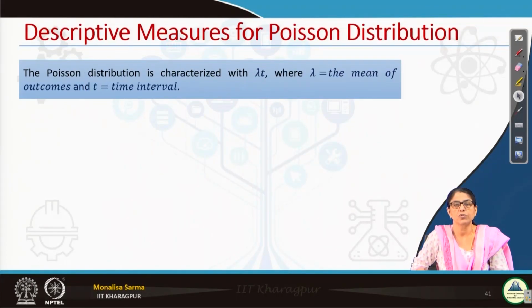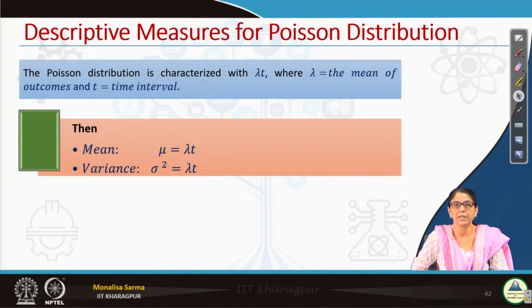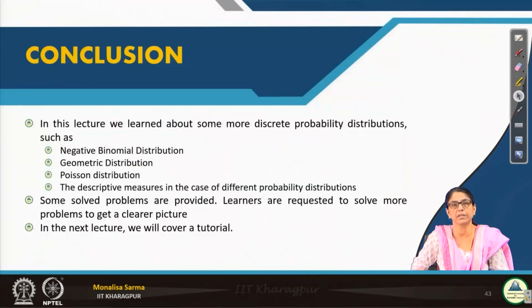Similarly, for the Poisson distribution, the mean and variance are both the same, that is lambda t.